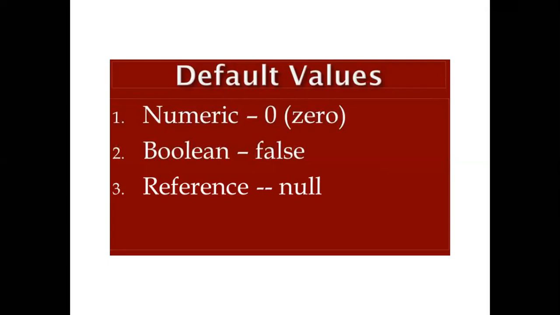Suppose we are writing a program and forgot to indicate the conditions, then by default it will consider false. Similarly, for the special data type reference, by default it will consider null. So these are called the default values, which we will use whenever we write a program in Java.